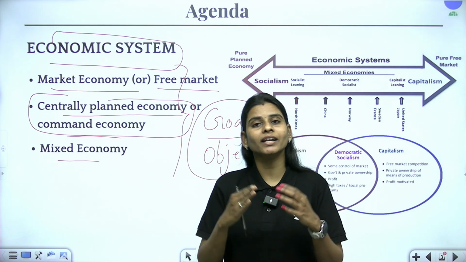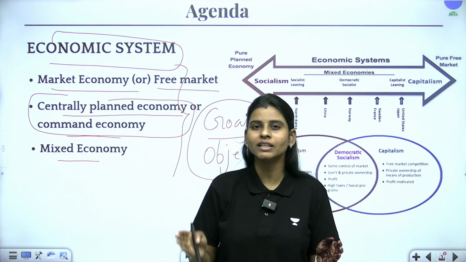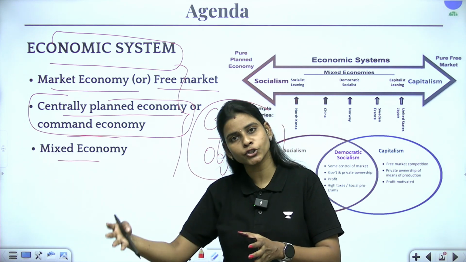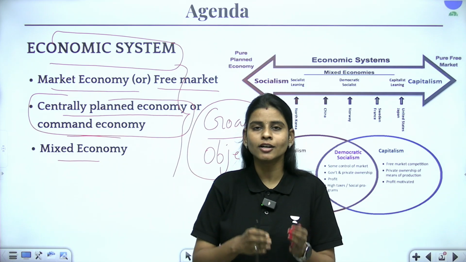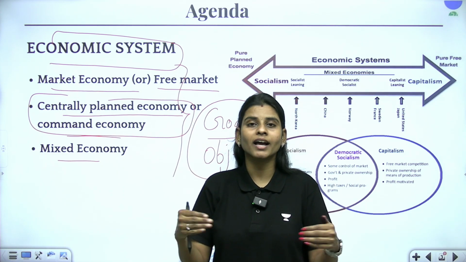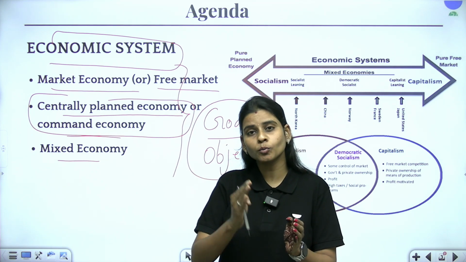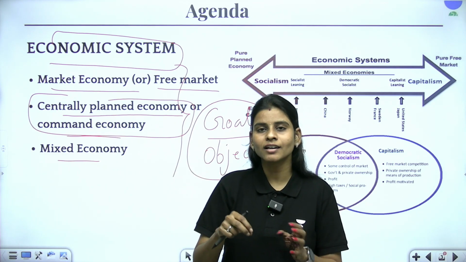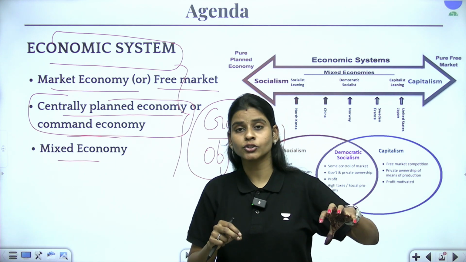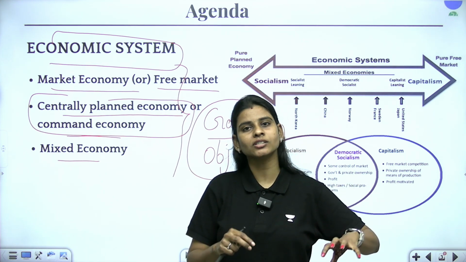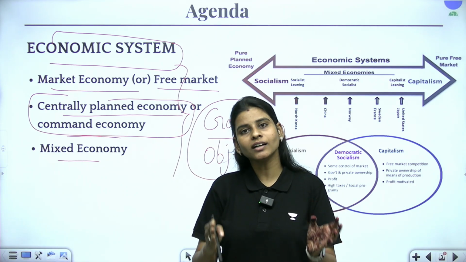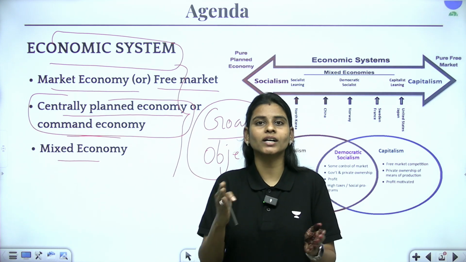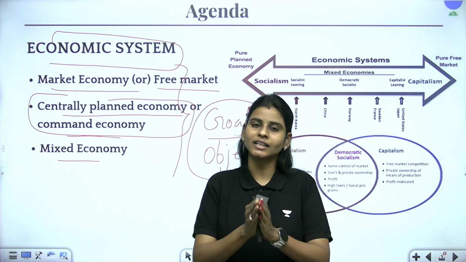Say for example, when India got independence, we had primarily an agricultural sector and we had the dominance of the private sector, that is the British East India Company before independence, right? So we chose an economic system where we gave so much importance to the government to control the resources in such a way that we are able to take care of the largely agricultural population or largely poor people in the country, so that the privates do not get the upper hand again, right? This is how a country will decide what type of economic system has to be followed.